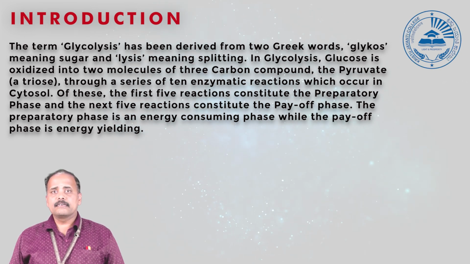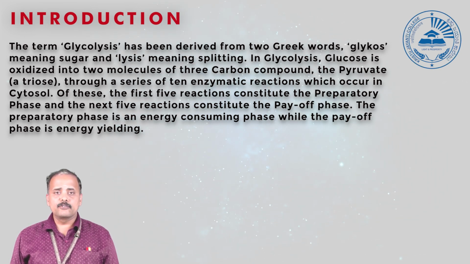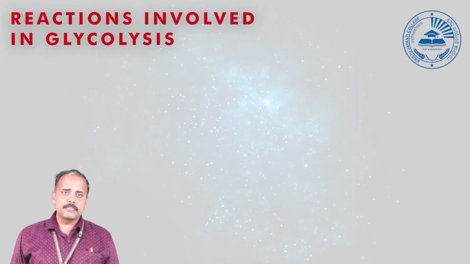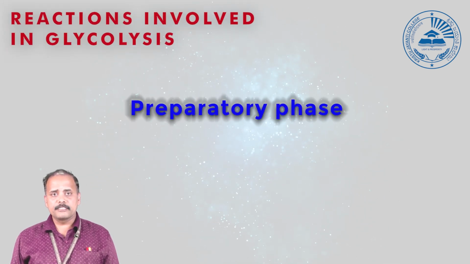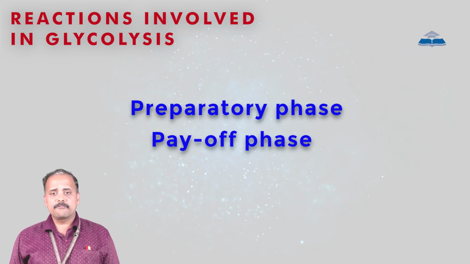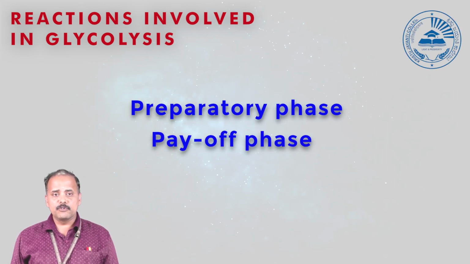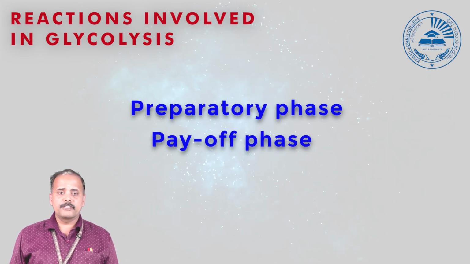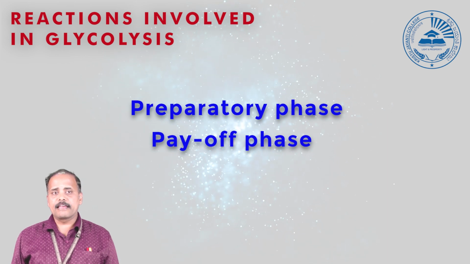The entire glycolytic reactions are divided into 2 phases. The first phase we consider as the preparatory phase, and the second phase we consider as the payoff phase. The preparatory phase is considered as energy consuming reactions, whereas the payoff phase is considered as energy yielding reactions.